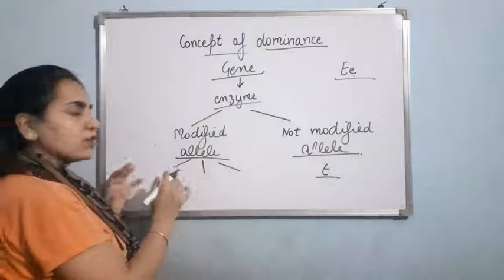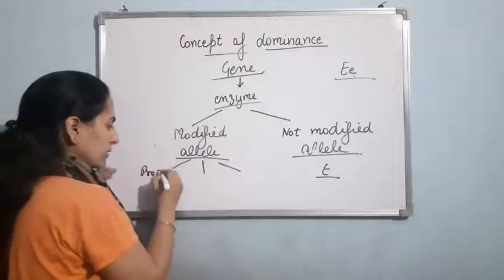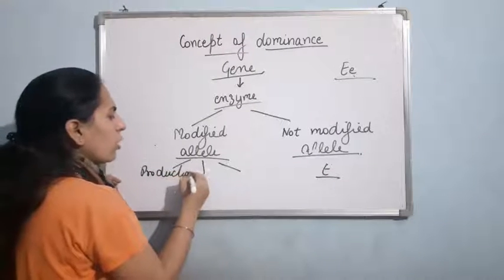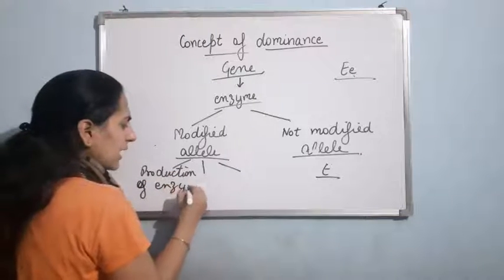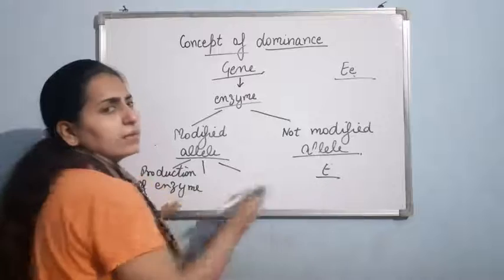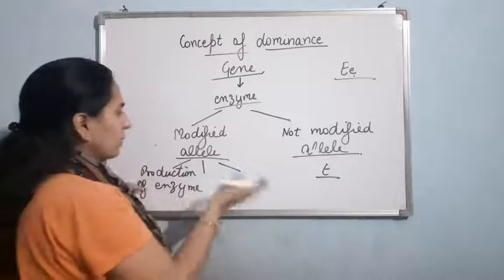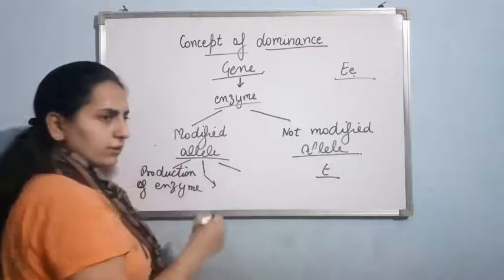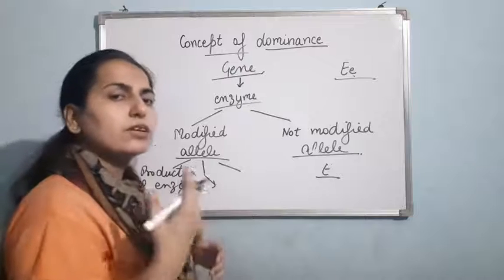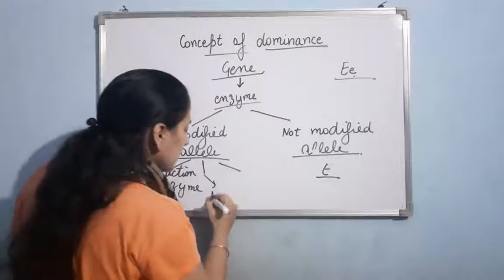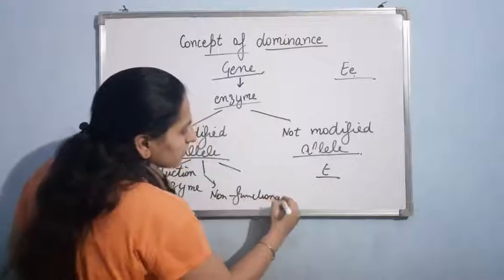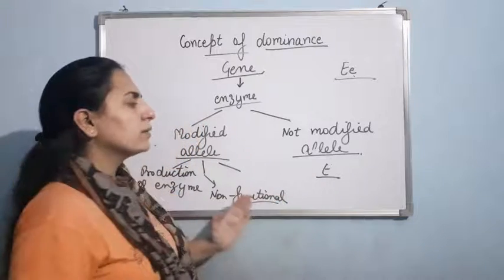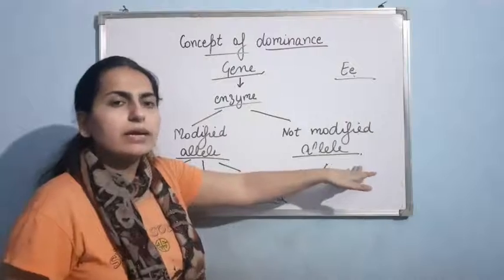There could be production of enzyme, maybe less efficient or having similar efficiency. In that case, no doubt the phenotype will be determined by both. But in the second modification, if there is formation of enzyme, but the enzyme is non-functional, again in this case the phenotype will be determined by this unmodified allele.